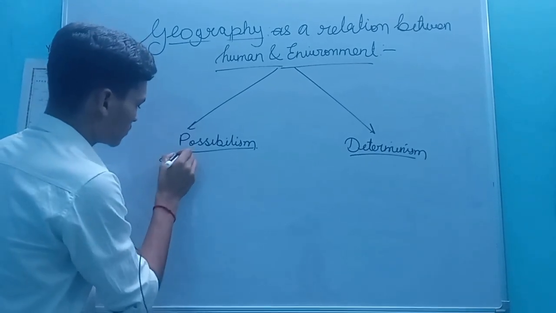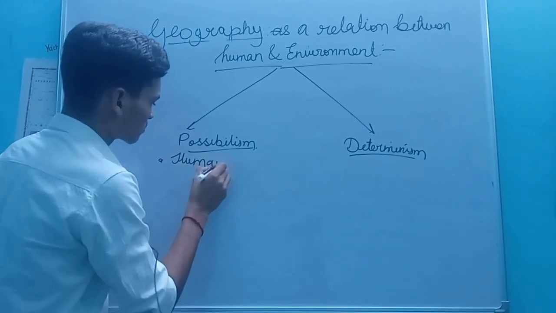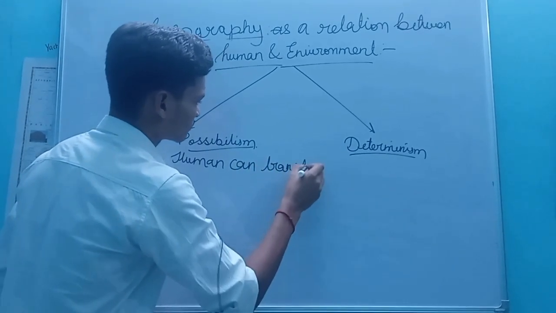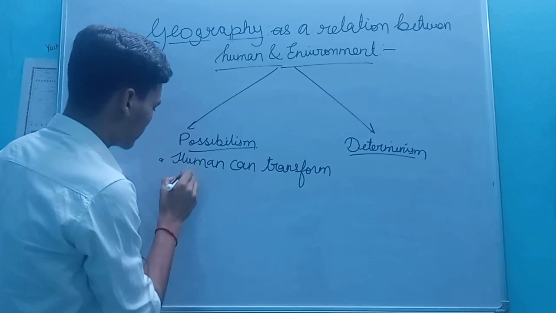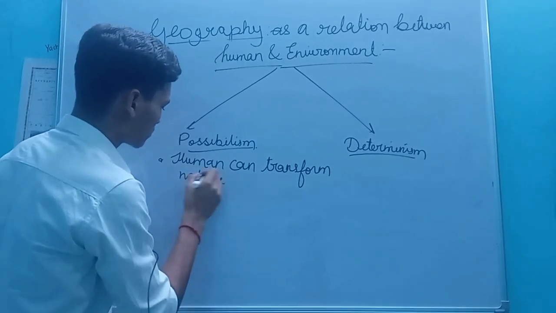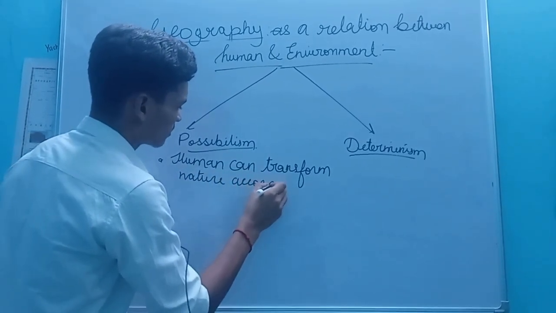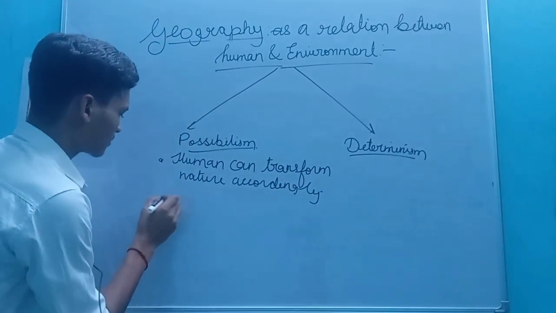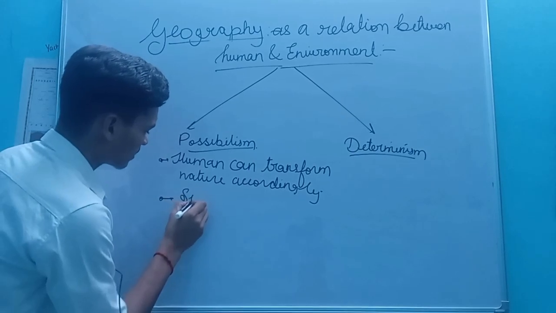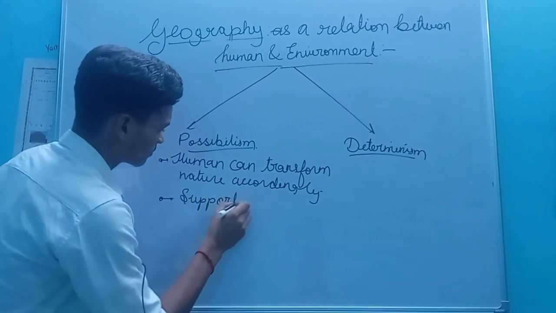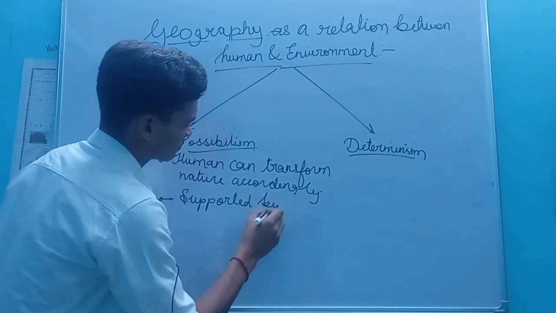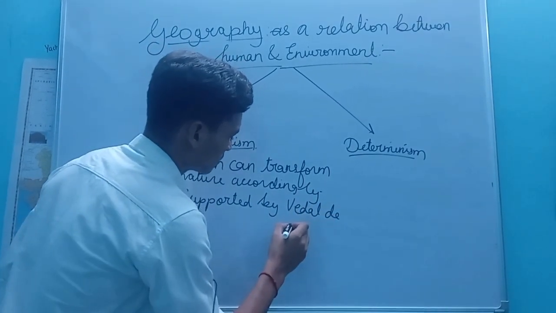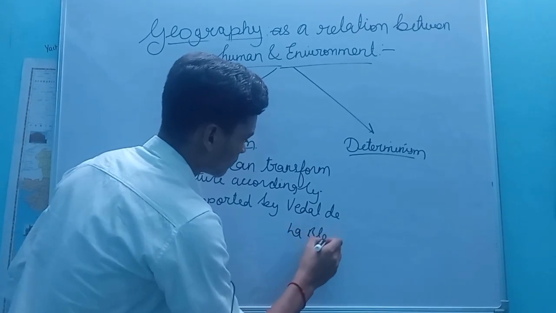It means human can transform nature accordingly, and it was supported by Vidal de la Blache.